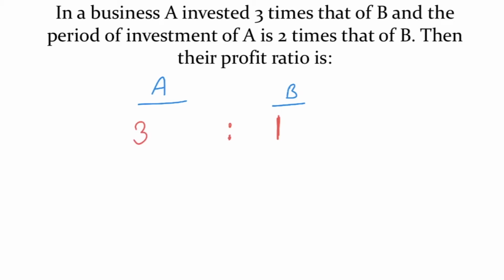And regarding time period, time period of investment of A is 2 times that of B. If B invested for 1 month, A invested for 2 months. Investment is thrice and time period is twice. So ratio of profits is 6:1.